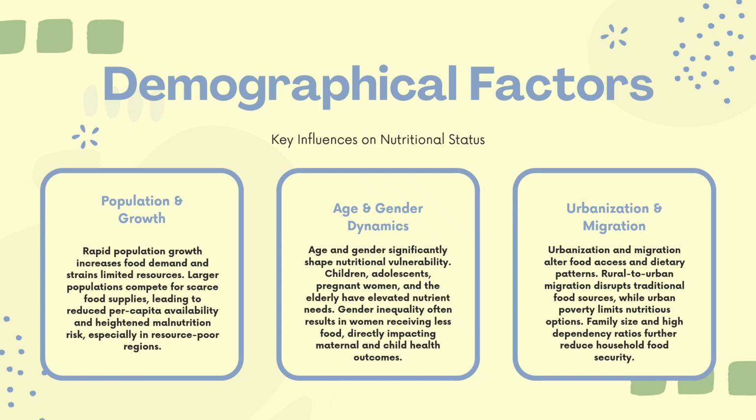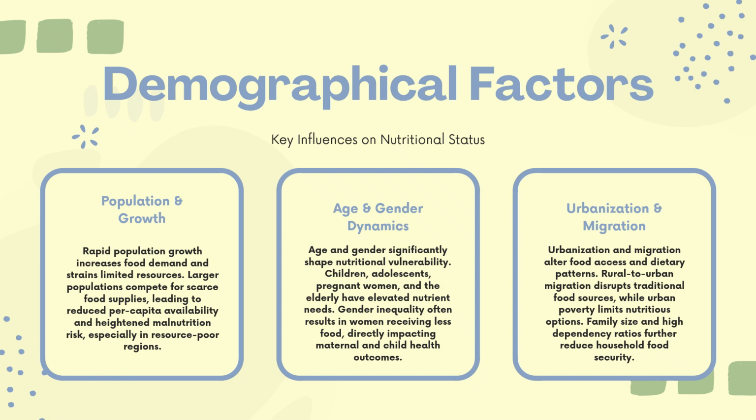Gender inequality often results in women receiving less food, directly impacting maternal and child health outcomes. This system is persistent in some regions, societies, or communities. The children and women receive a low quantity of food, and the adult man receives a higher quantity, and they get importance. That is the influence of age and gender.